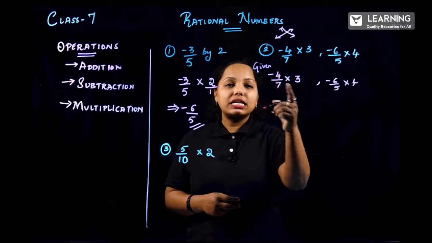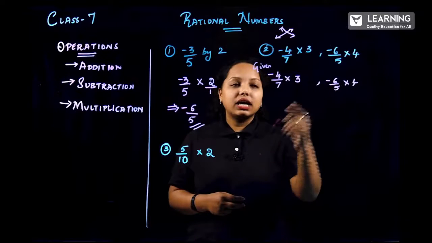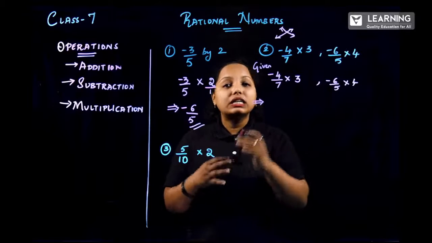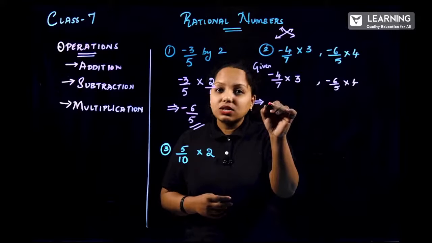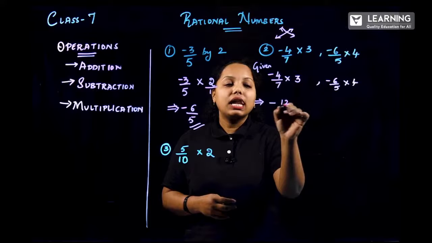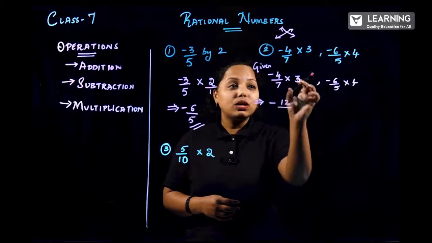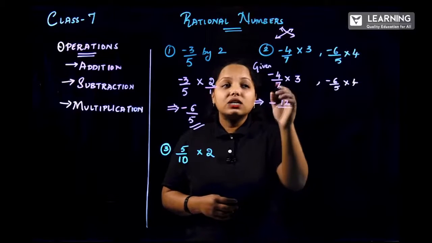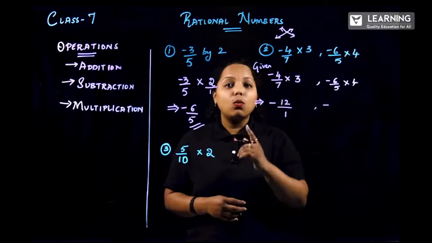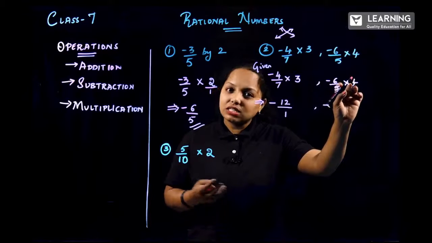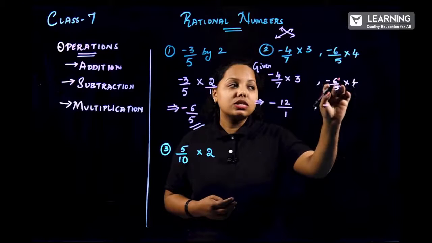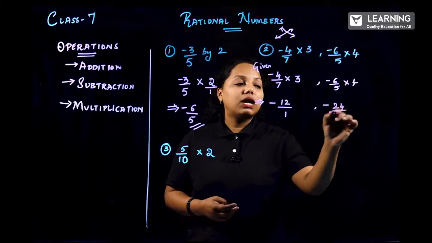Check in the crisscross format. Is there anything you can cancel? No, you can't cancel anything. So directly multiply the numerator with numerator and denominator with denominator. Since there is only one minus sign, keep it as it is. So 4 into 3 gives me 12, divided by 7 into 1, that is 7. Now the second one: minus, since there is only one minus sign, if nothing is there it is considered as plus. So minus into plus gives me minus. 6 4s are 24, divided by 5.